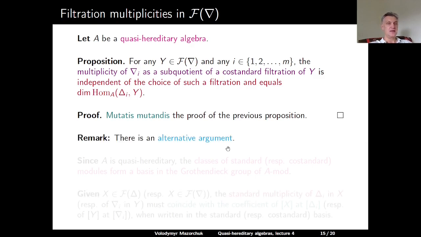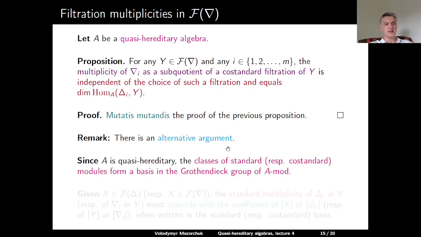We remark that one can give an alternative argument for both propositions. Since the algebra A is quasi-hereditary, its module category is a highest weight category, and then the classes of standard or co-standard modules form a basis in the Grothendieck group of A-mod.